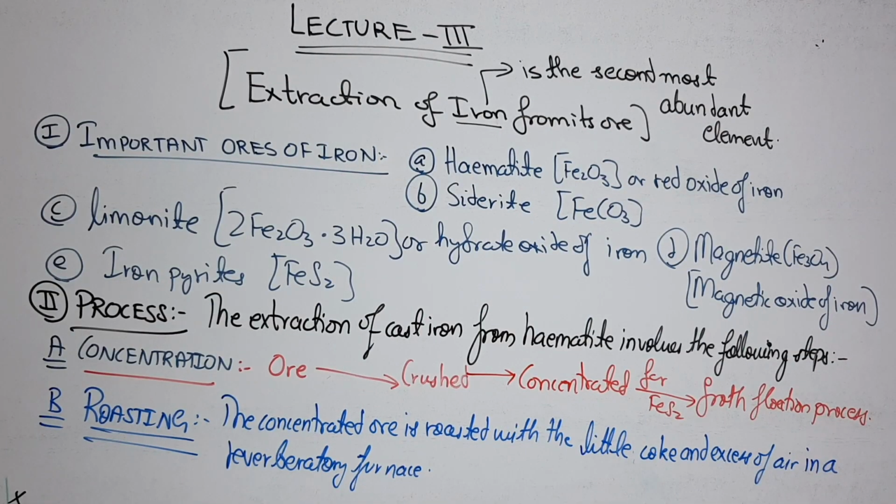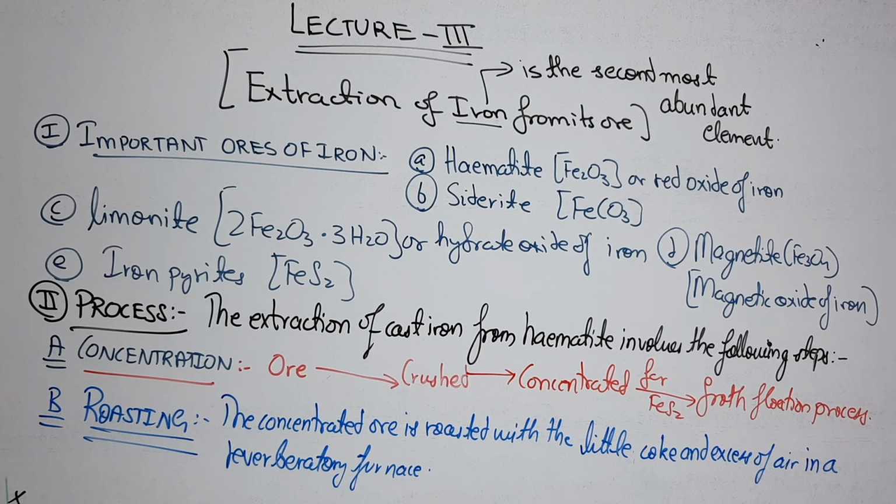In this lecture we are going to study the metallurgy, or the extraction, of iron from its ore. Iron, students, is the second most abundant element. Just mark this point. Now, the steps we are going to follow in this extraction are written as follows.